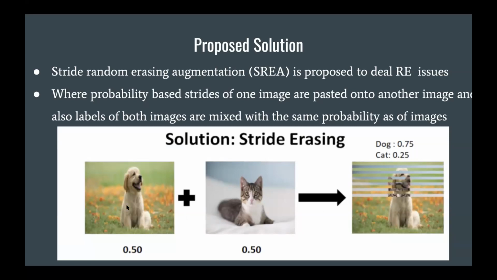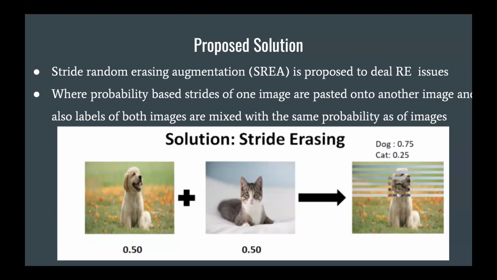Like, when we merge 50% of a dog and 50% of a cat, you can see that in the augmented image, the dog is 75% and the cat is 25% of the image. If you look at the cat region, only the upper part is visible, because half of the cat strides have been overlapped, overtaken by the dog. At the same time, the labels are also smooth. Let's say the dog percentage in this image is 75%, and the cat percentage is 25%.